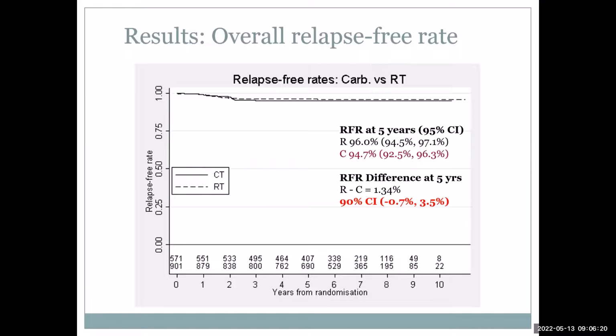So the result of this trial has concluded that carboplatin can be an option for stage 1 testicular cancer compared to radiotherapy, with the added advantages which I told you. The only negative or controversial point is the non-inferiority design, which has been discussed in multiple forums, but we all know that this is an accepted treatment modality.